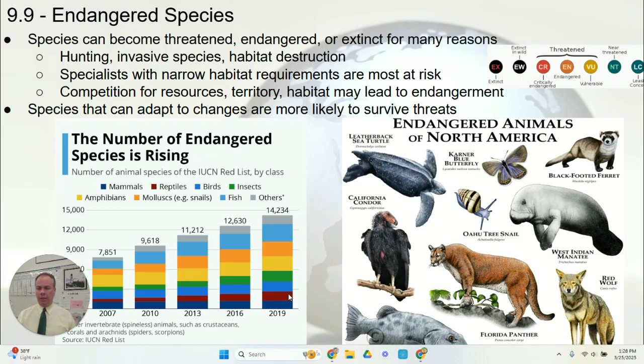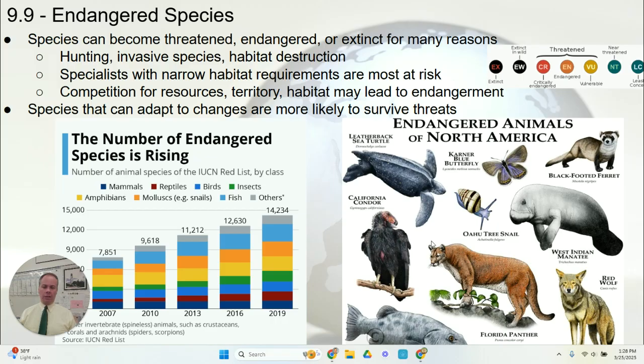They can be competing with other species for resources and territory that could lead to their endangerment. Human activities such as development, the introduction of invasive species, or hunting of these species can lead to endangerment as well. The species that have a more general niche, those species that can adapt to changes to their environment, are those that are more likely to survive these threats to their populations.